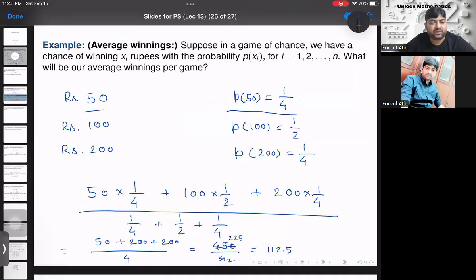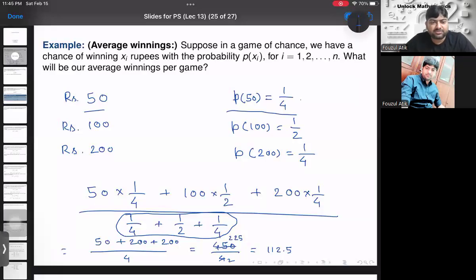So if you go to this casino, your average winning per game will be 112.5 rupees, right? And you see that the denominator, which is the sum of the weights, is basically the sum of all the probability mass function quantities, which is always 1, right, in this case.